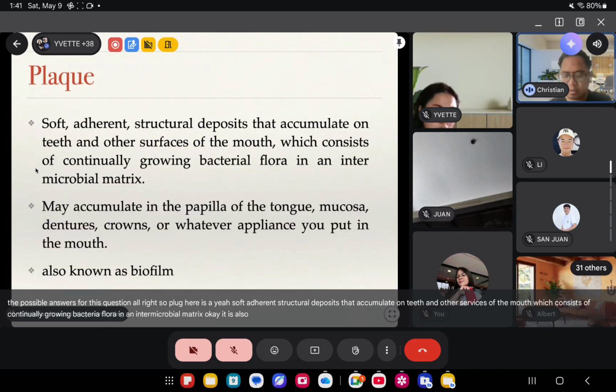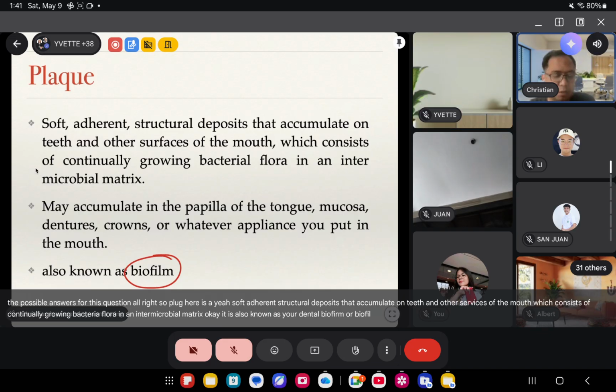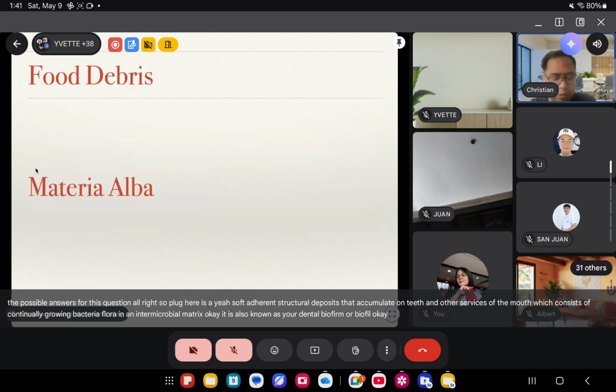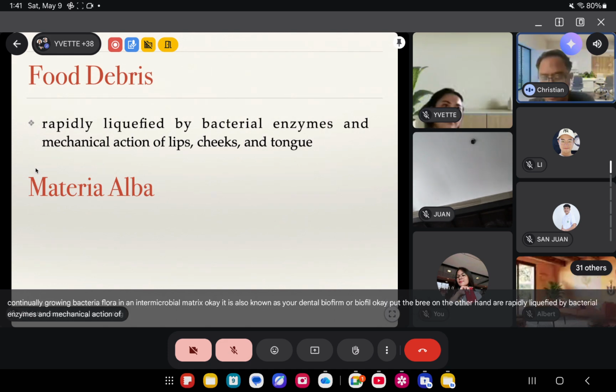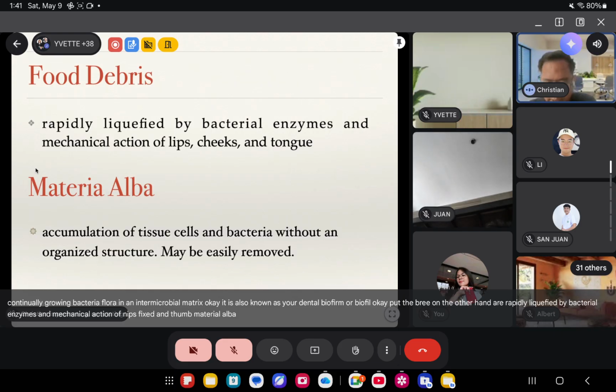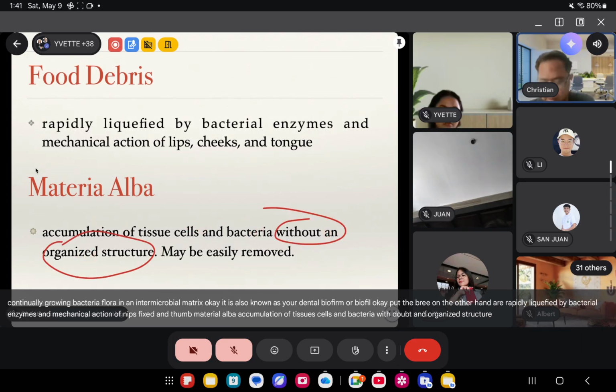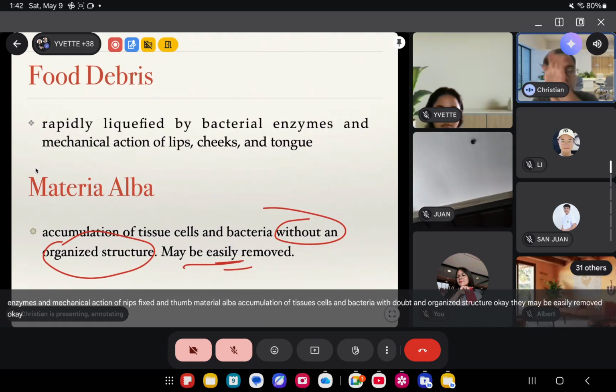Okay, it is also known as your dental biofilm or simply biofilm. Okay, food debris, on the other hand, are rapidly liquefied by bacterial enzymes and mechanical action of lips, cheeks, and tongue. Materia alba, accumulation of tissue cells and bacteria without an organized structure. Okay? They may be easily removed. They're not able to retain on the area.